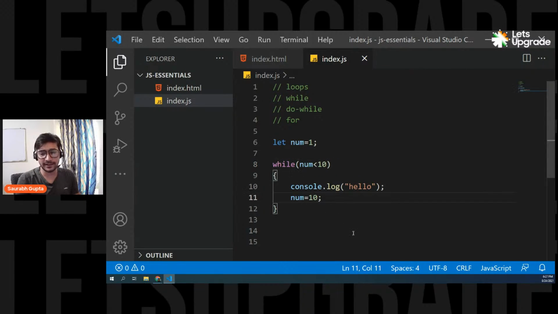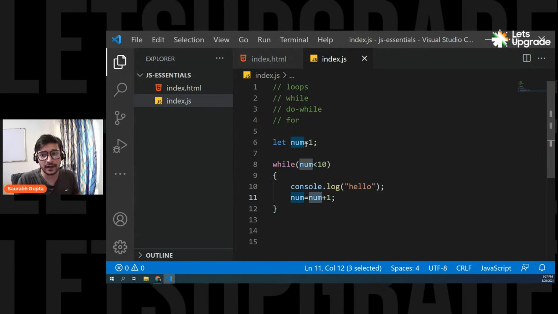I can do one really cool thing. You have learned it yesterday. I think you have used plus plus, or no need of plus plus. I can do this: num equals num plus 1. That means, now see, let's try to execute in our mind first, without executing on the page. Okay. Num is 1. Perfect. 1 is less than 10. Perfect. Console.log hello. Yes, I'm going to print hello. And now I'm saying num equals num plus 1.